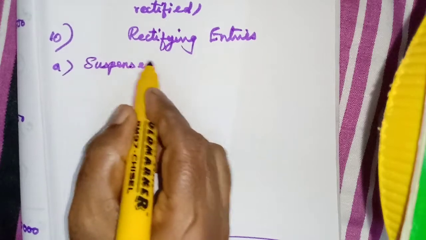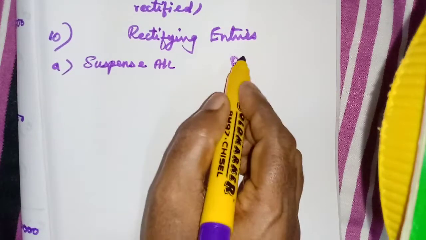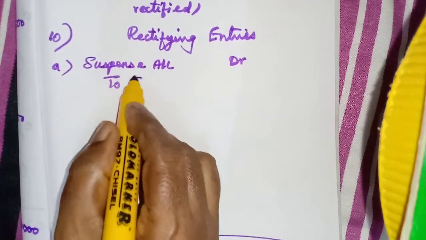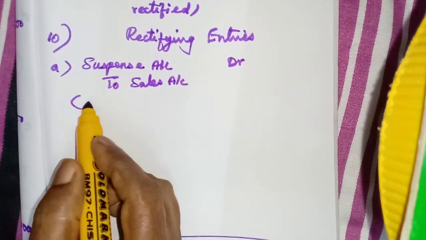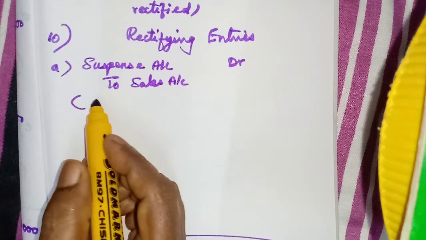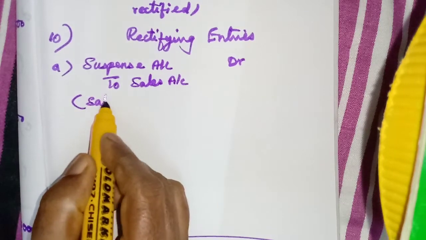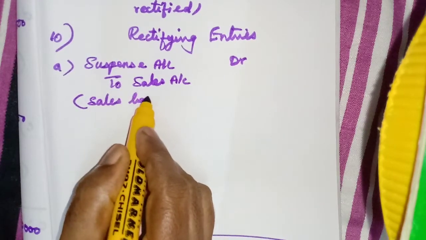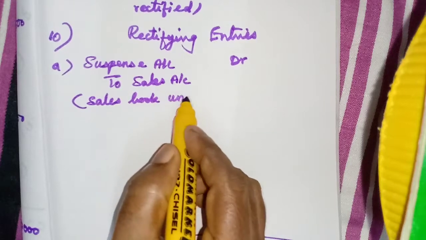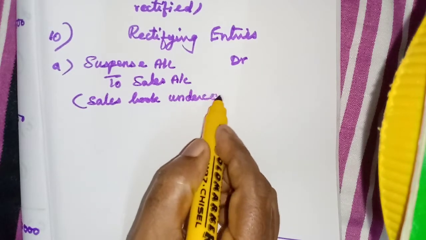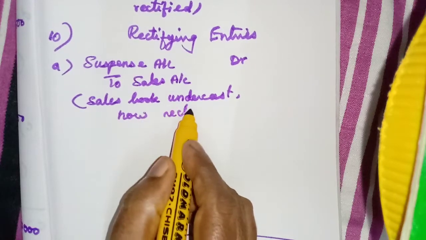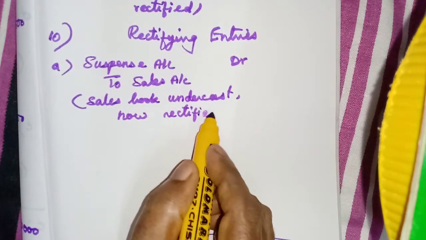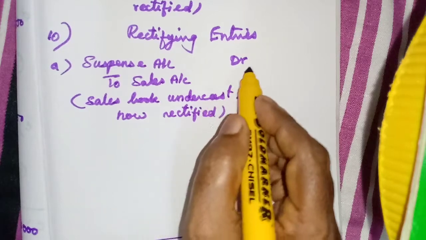So suspense account debtor to sales account. Sales book undercast, now rectified. 350.